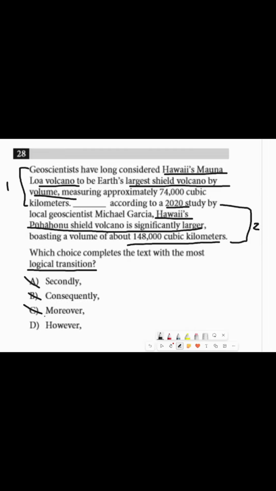It also can't be moreover, since again it's not agreeing with this. You have two very different claims. So moreover is basically saying, oh, it's adding on to this main number 1 clause, but it's actually not. It's actually saying something completely different, which is why however is correct in this case, since however correctly contrasts these viewpoints by saying, oh, this is one thing, but however, this other thing is actually being presented and might be true.